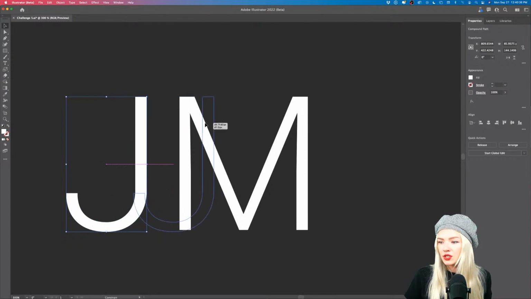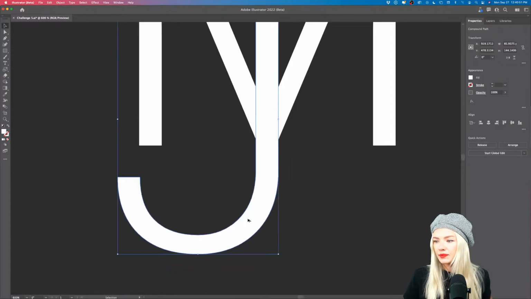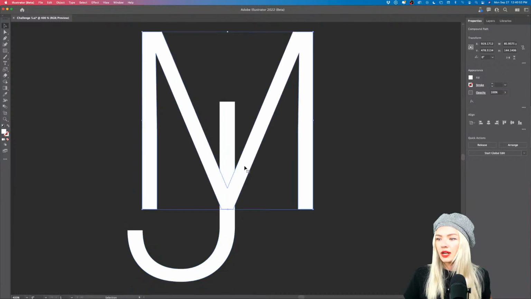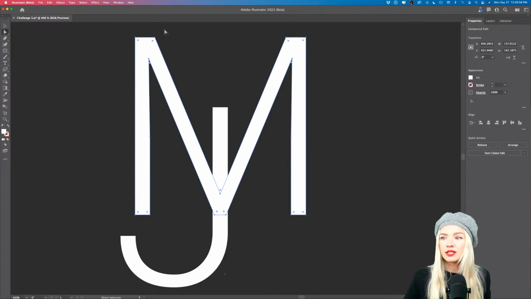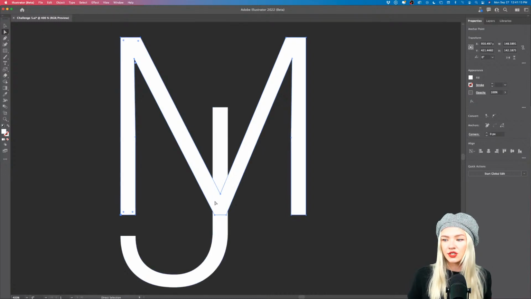And I'm going to push that J just above the M, something like that. And I can find the perfect position depending on what I want to do. All right, so something like that maybe. And now what I can also do is work on the M. I can take my vector points with the direct selection tool, and I can select them all right here by holding Shift. There we go. Oops, we forgot one point. And now I can customize my letter to even match that J right here.